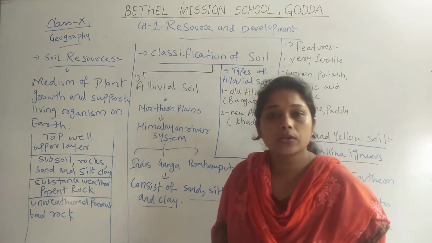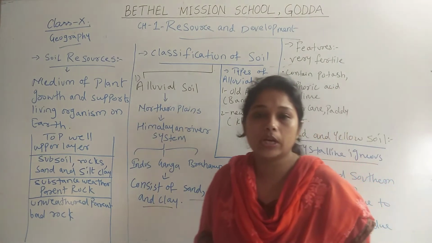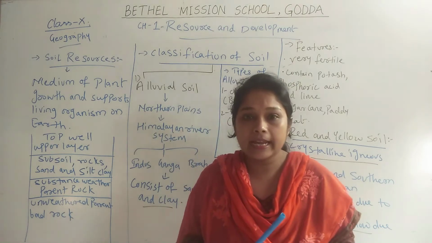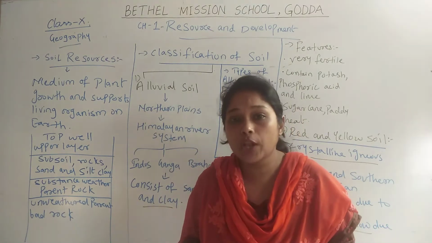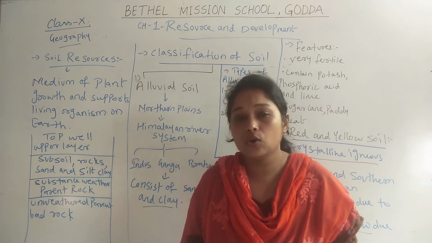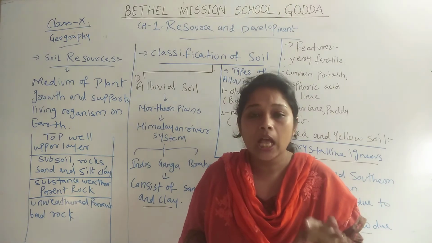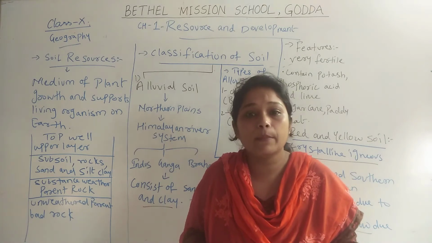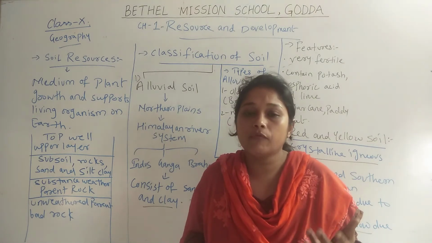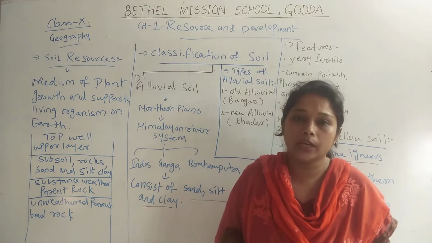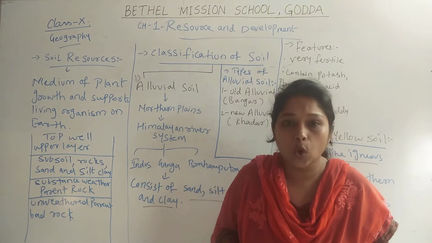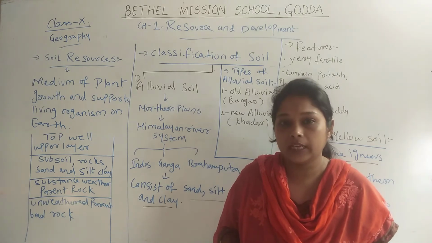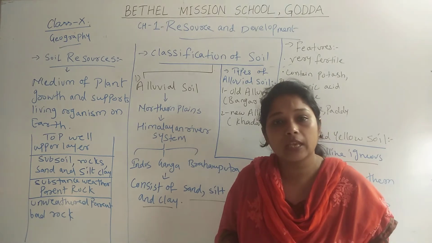Now, why are soil resources very important? Soil resources are very important because whether a land can be used for agricultural activity or not depends upon the soil that land is having. The soil may be fertile or the soil may be infertile. The fertility of a soil is very important when we want to grow crops on land. Soil makes land fertile or infertile. That is why soil is very important.